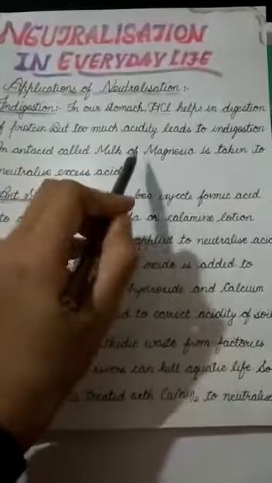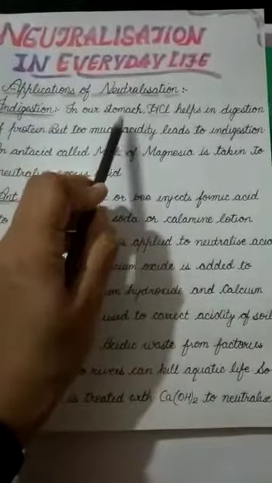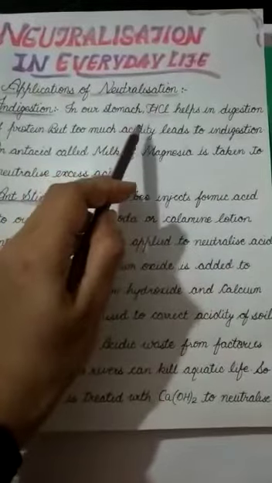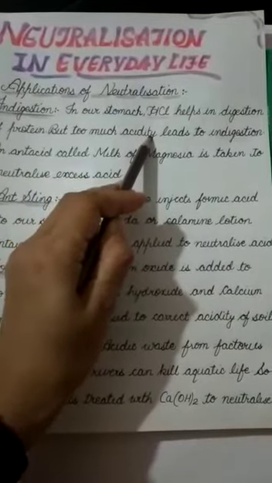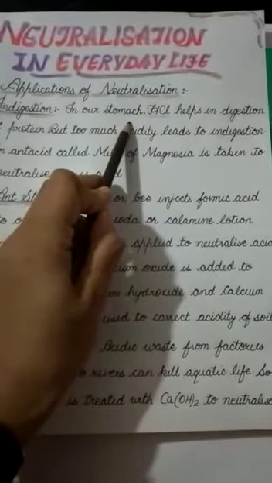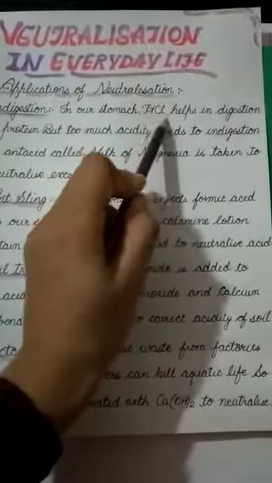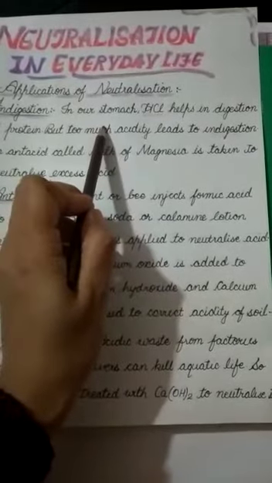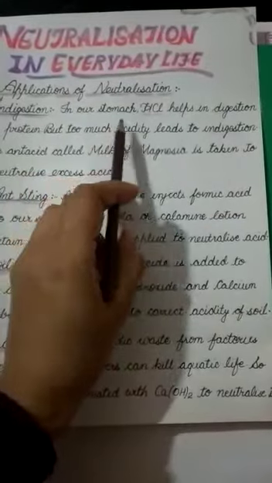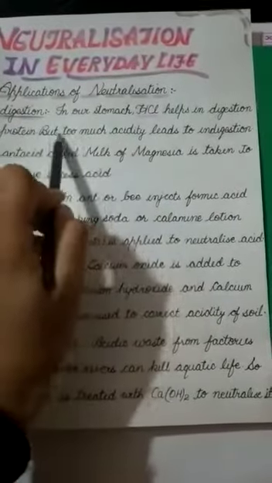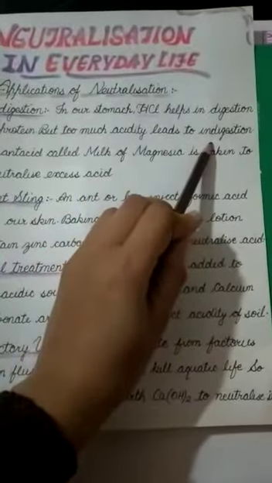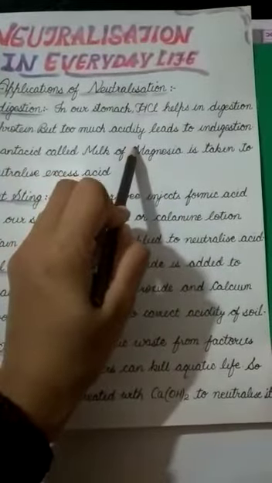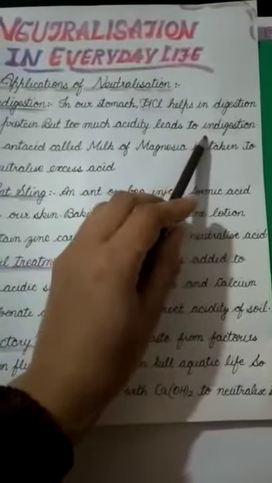As students, you all know that in our stomach the digestion of proteins takes place with the help of an enzyme known as pepsin, and pepsin always acts in an acidic medium. To provide an acidic medium to pepsin, our stomach releases an acid known as hydrochloric acid. Sometimes the amount of acid released by our stomach increases more than the required amount. Too much acidity leads to indigestion.